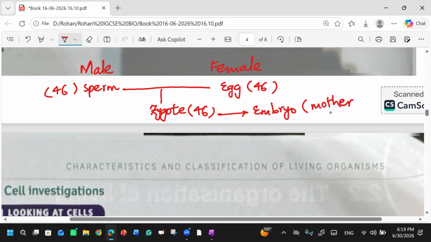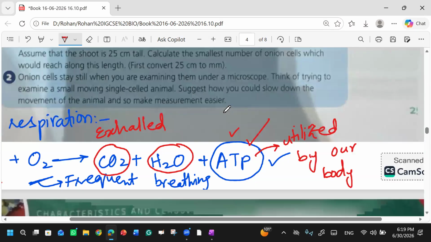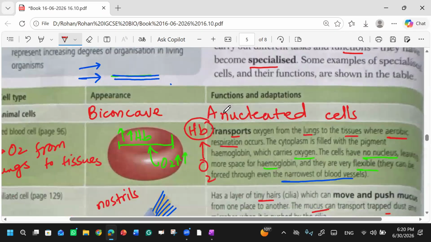So these egg and sperm are specialized cells. In females, the eggs are present. In males, there are sperms. These are some of the specialized cells which we have discussed today about the animal cell.